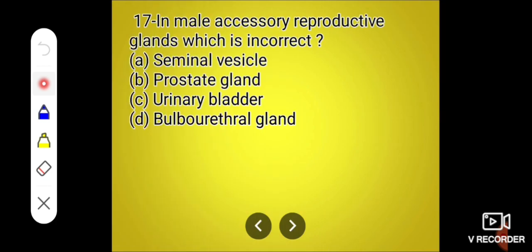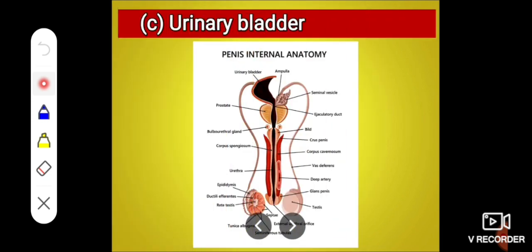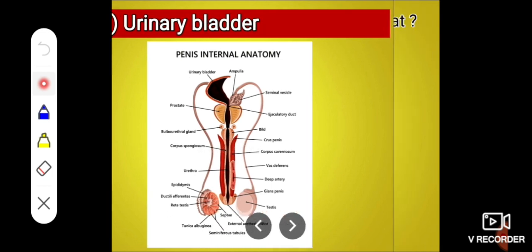Next, in male accessory reproductive glands, which is correct? Very simple. The urinary bladder is a part of the excretory system. It is not a gland. And you know that the urinary bladder stores the urine. And you know three glands, that is the seminal vesicle, then the prostate gland and the bulbourethral glands. These are glands associated with the male reproductive system.